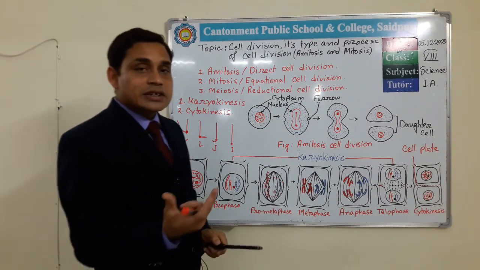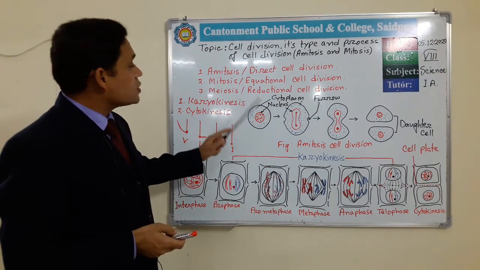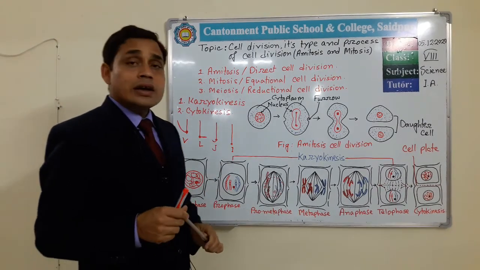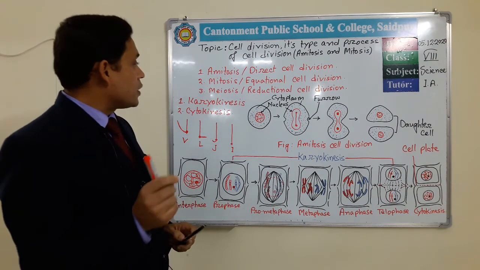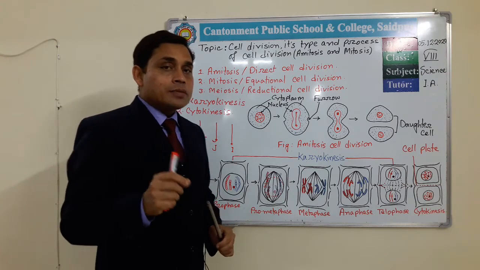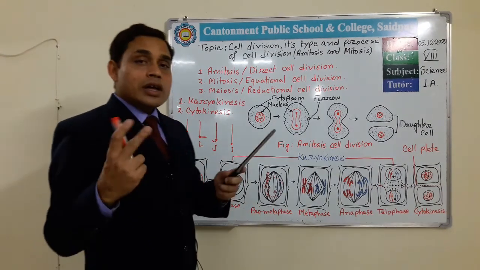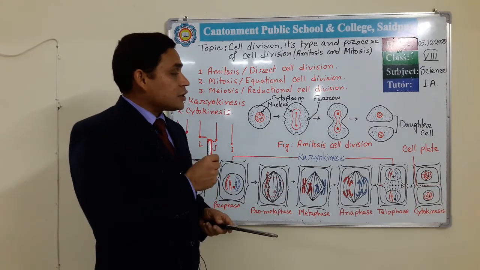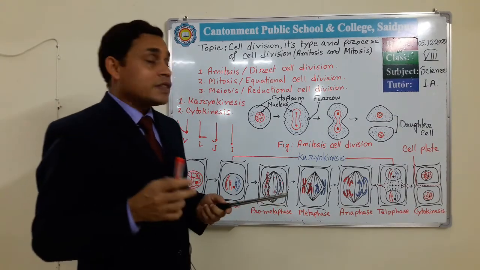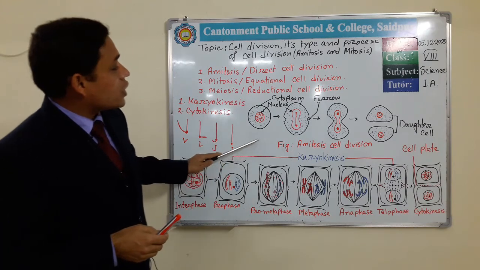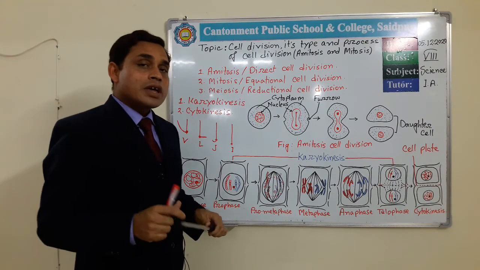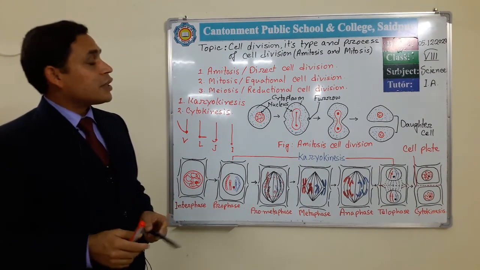In my next lecture I will try to discuss this meiosis cell division and the difference between mitosis and meiosis cell division and its importance in heredity, and the most important thing, DNA. Okay. I hope this lecture will help you a lot, and if the lecture helps you, then it seems very satisfactory to me. That's all from my side. All of you try to understand this and try to answer all the questions in your exam appropriately and correctly. Thank you. Allah Hafiz.